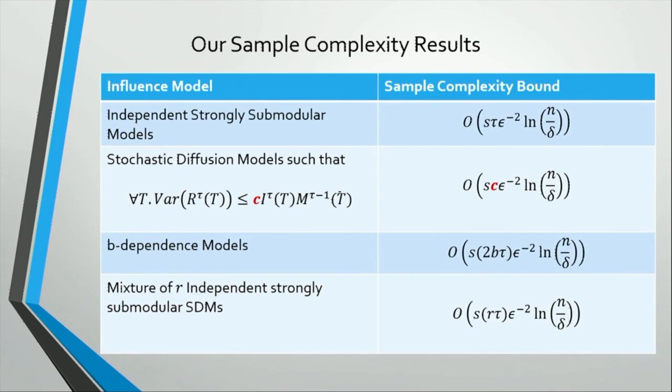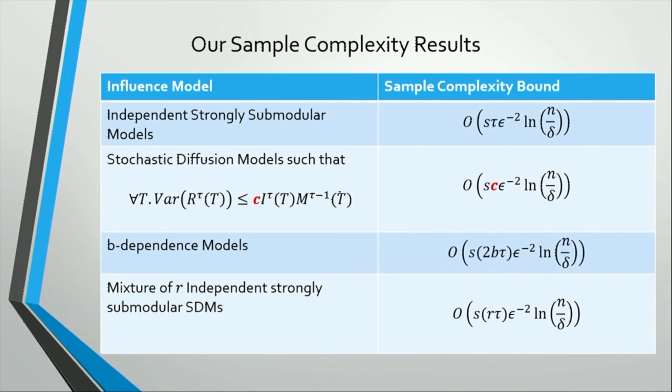But in general, for any SDM where we can bound the variance of the reachability of the form that appears up there, the sample complexity is, instead of the tau, that's C. And for example, for the B-dependence model, this C equals TB multiplied by tau.